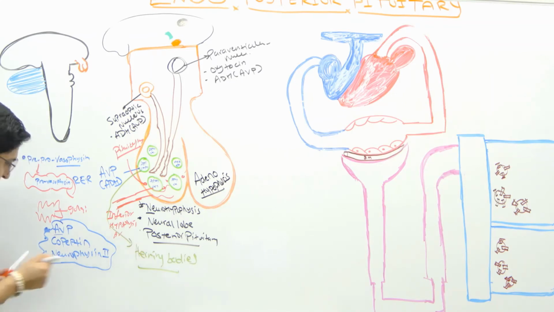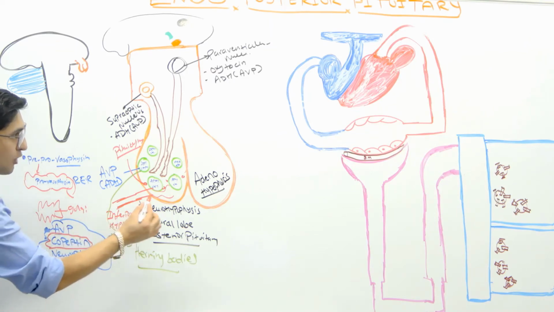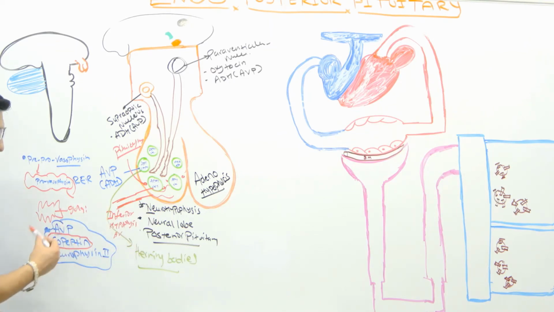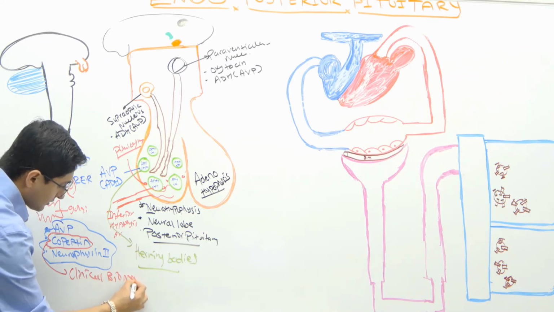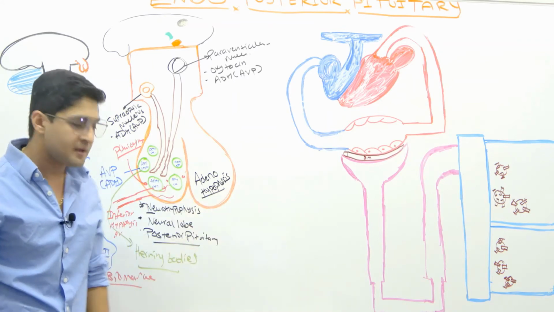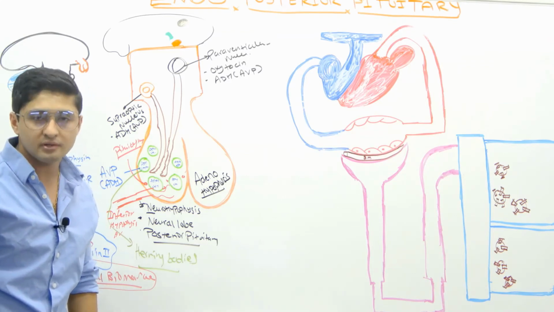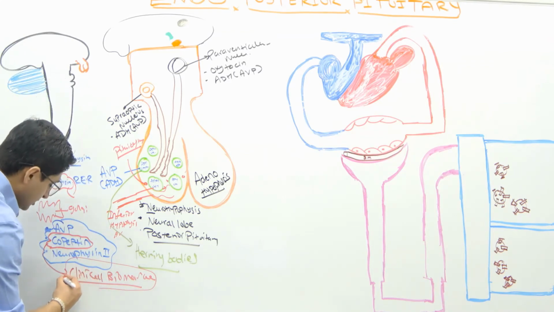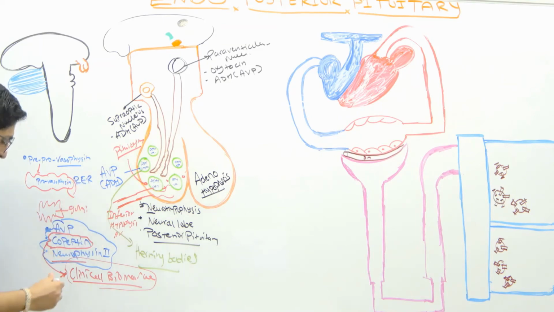Remember, this copeptin is very, very important because of what happens to arginine vasopressin or ADH. When they go to the circulation, their half-life is not stable, okay? But this copeptin half-life is stable. So because of that, we use this copeptin as a clinical biomarker, okay? To evaluate the functions of renal and the cardiovascular system. Because it is more stable, we are able to determine how much arginine vasopressin is being released into the circulation, okay? That's the reason why this copeptin is very, very important, okay? And this neurophysin also comes along with this, okay?